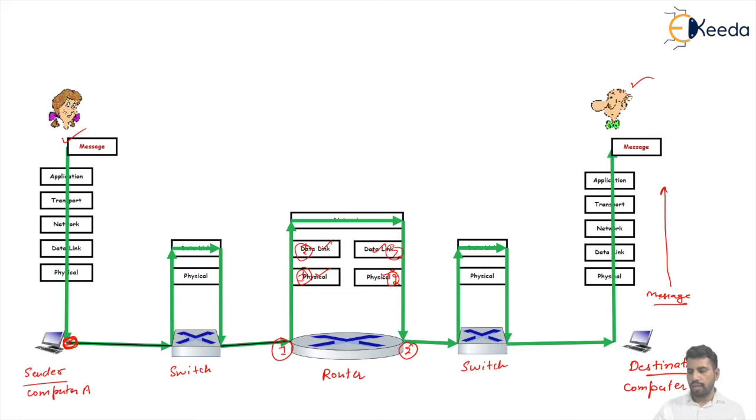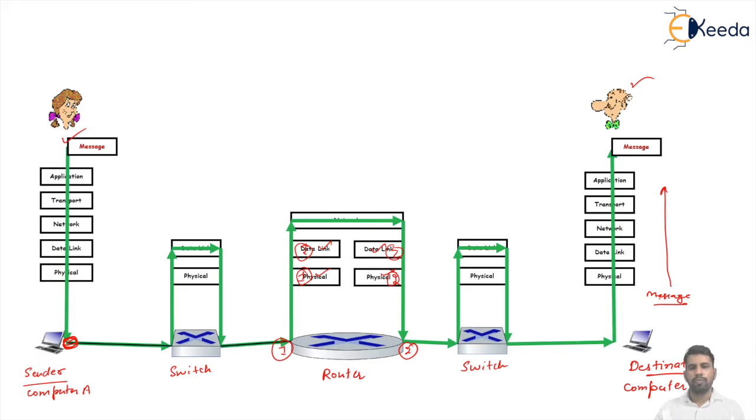Here, to better understand the duties of the layers, we need to think about the logical connection between them. Now we will see how these logical connections happen. Logical connection means the application layer of the sender and the application layer of the receiver think they have a direct connection. That is a virtual connection between them. They are talking directly with each other.